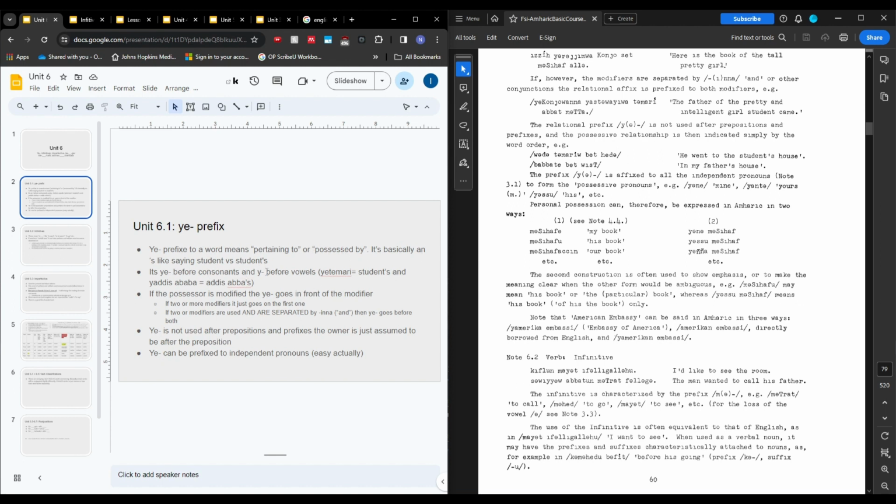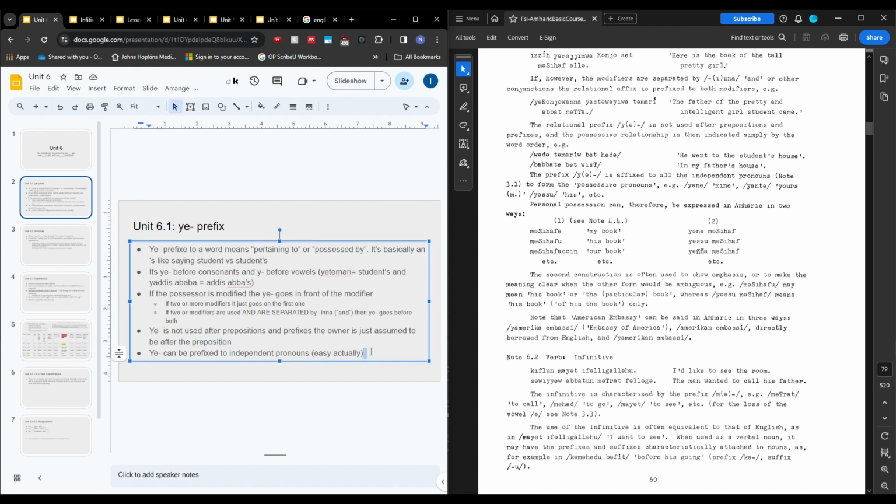It's before consonants and Y before vowels. And the example is Tamaria students and Addis Ababa's thing. Possessor rule, where if there are 2 modifiers, it just goes in front of the first one. If there are 2 modifiers separated by an and, the goes on both. It's not used after other prepositions and prefixes. Ownership is just assumed by whoever comes after that preposition.